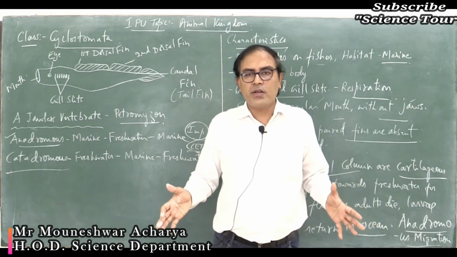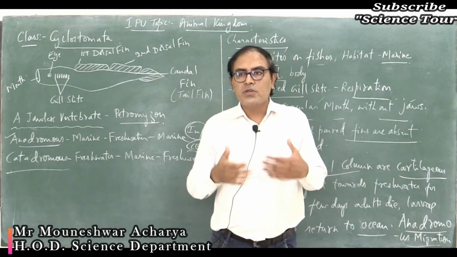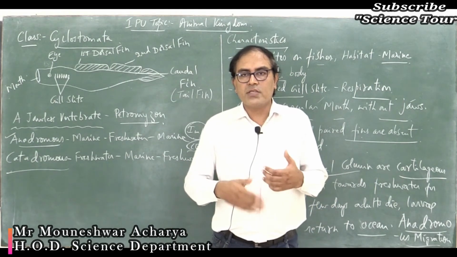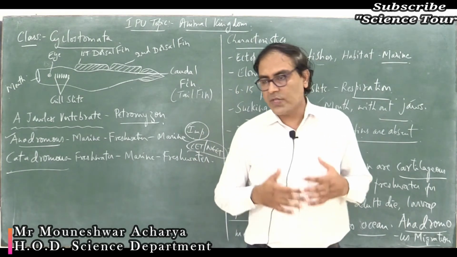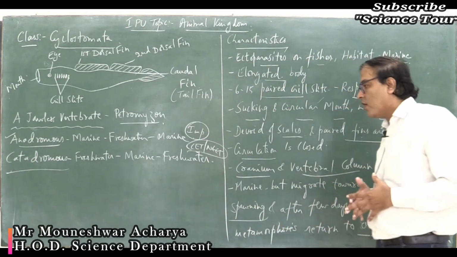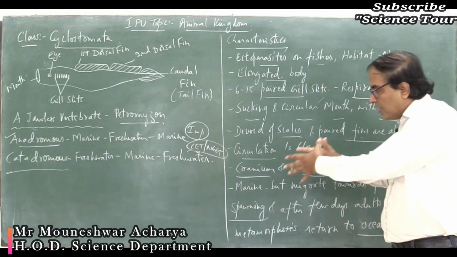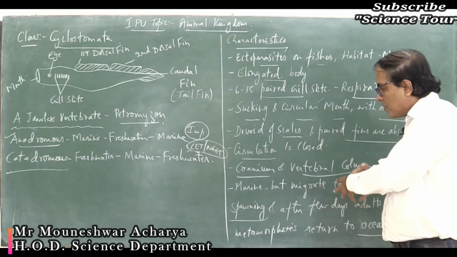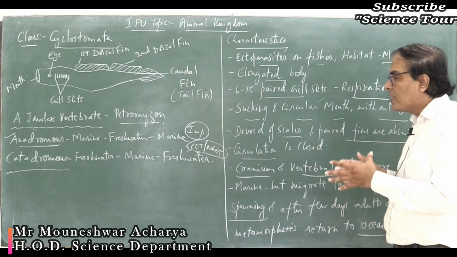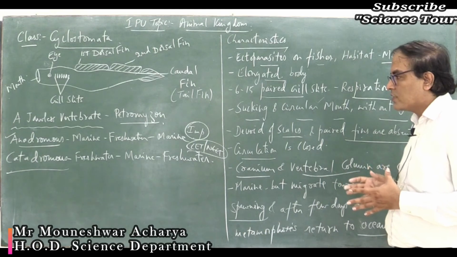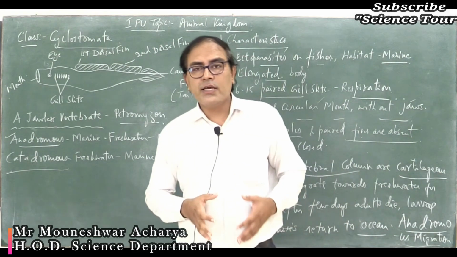If it is salt water or if it is fresh water, they can adjust themselves for the salt concentration as well as the water concentration, what you call in simple terms osmoregulation. So they can maintain the osmolarity. The adults will move to the fresh water so that they can protect their young ones, where they are safer, because there may be more predators in the ocean when compared to the fresh water.